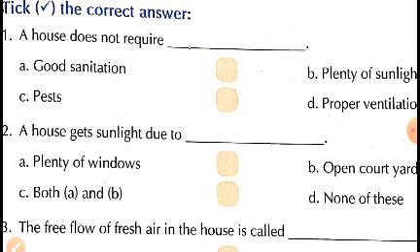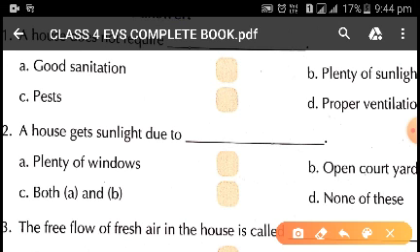So we don't like to have them in our house, but still they live with us. They are called pests. For example, rats, cockroaches, then lizards, then spiders, all these are called pests. So the answer is, a house does not require pests. So in this question, we will tick the option C, that is pests.